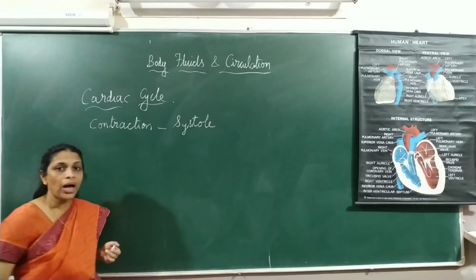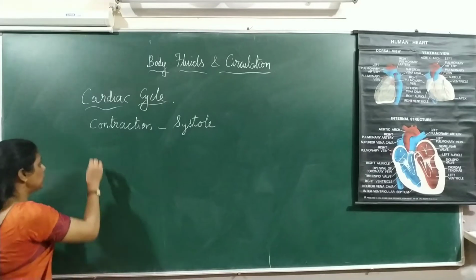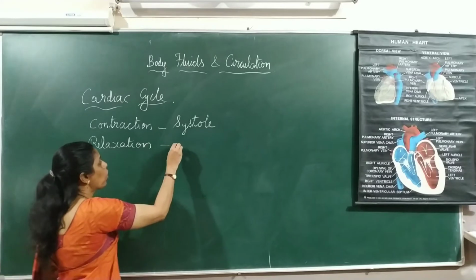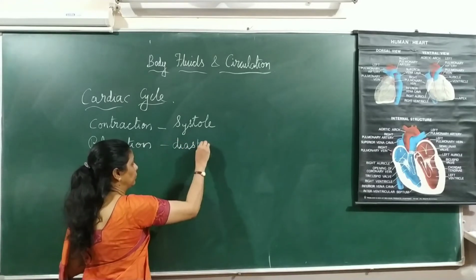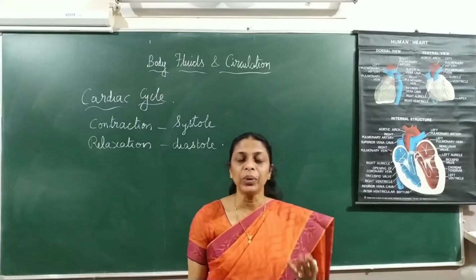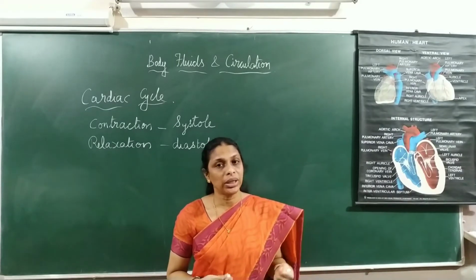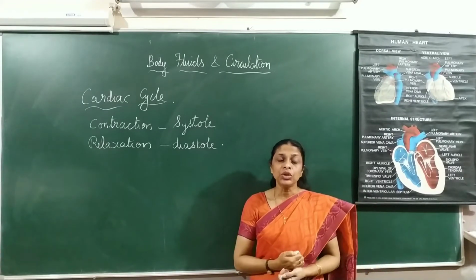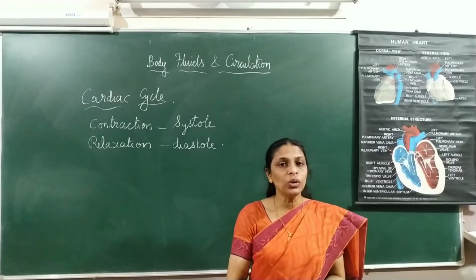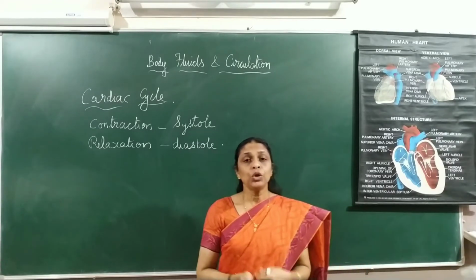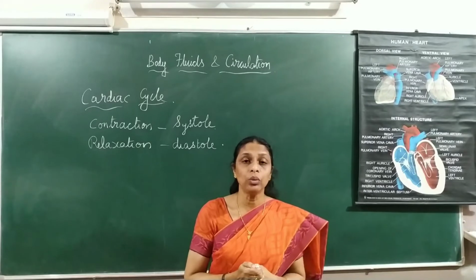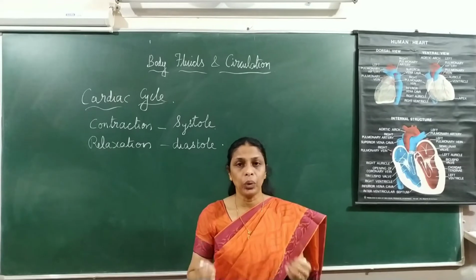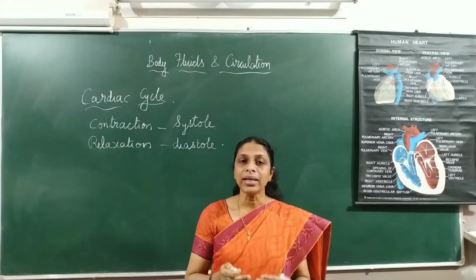So contraction of heart is called systole, and relaxation of heart is called diastole. Right? So the two terms that you have to remember when you study about cardiac cycle are systole and diastole. Systole means contraction and diastole means relaxation. To begin with, in the beginning of a cardiac cycle, both the atria and the ventricles will be in relaxed position.